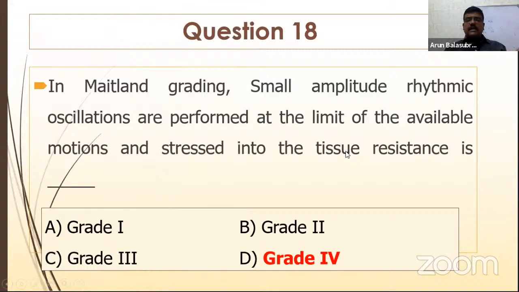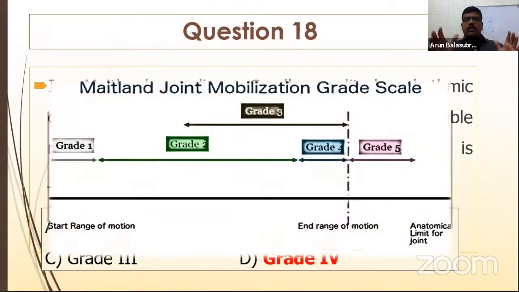as I told you, this is grade 1, grade 2, grade 3, grade 4 as a diagram. Grade 1 is small amplitude movements done at the beginning range of the movement, right? So it is small amplitude rhythmic oscillating movements. Whereas grade 2 is a large amplitude rhythmic range of movement, but still not touching resistance. The patient has a resistance, we are not touching it, although we are giving a large amplitude of movement. Whereas grade 3 is also a large amplitude movement, we are mildly touching the resistance, but with a large amplitude. Whereas grade 4 is a small amplitude touching into the resistance.